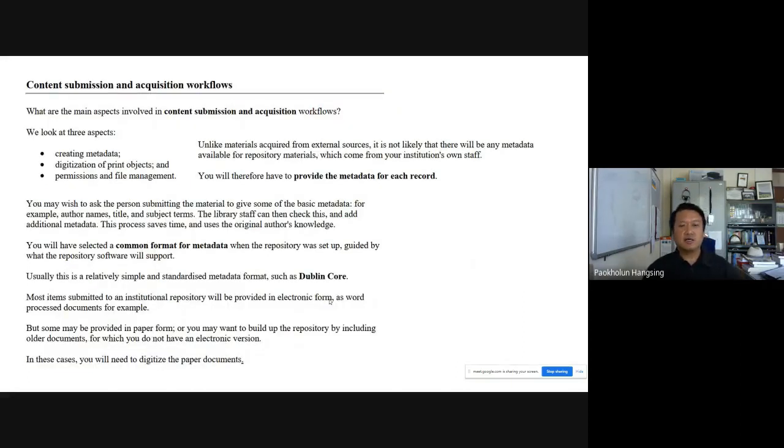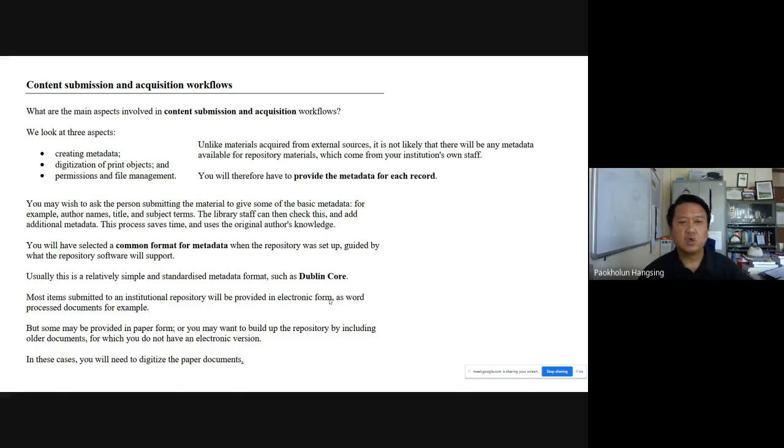Now, content submission and workflow. What are the main aspects involved in content submission and acquisition workflow? When we say acquisition and content submission, it is more or less the same, because the content of the institutional repository is acquired through submission by members of that institution.